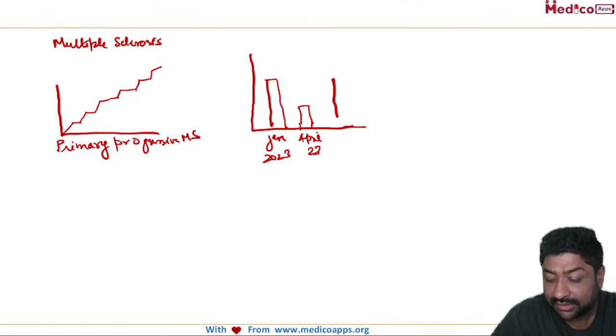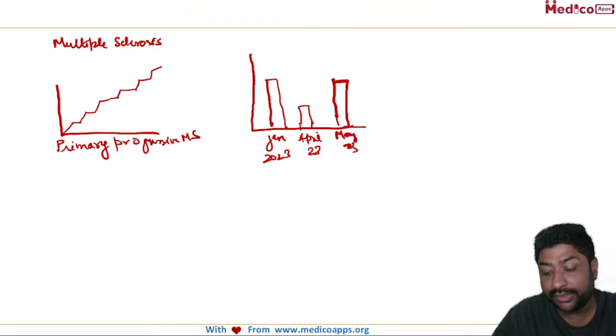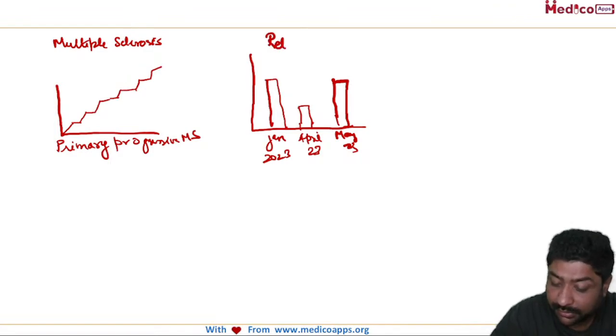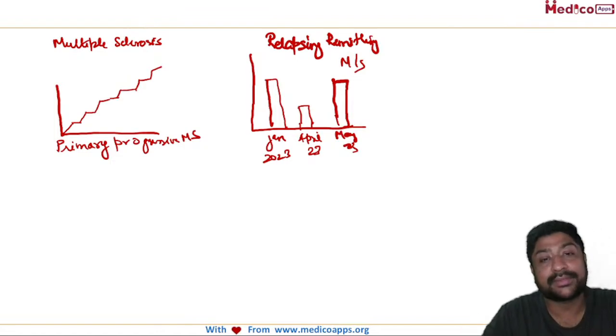Then he had a third symptom, maybe ataxia, at the end of May or June. So what we are seeing is a relapsing remitting course, and this is called relapsing remitting multiple sclerosis. This is the second presentation.